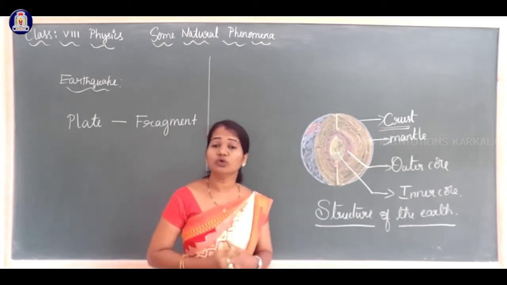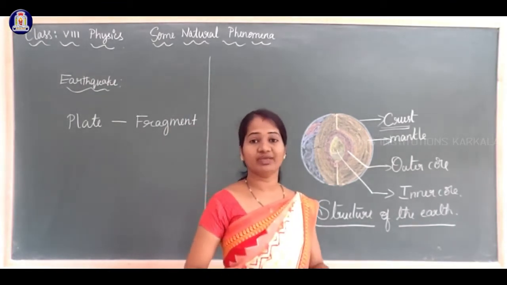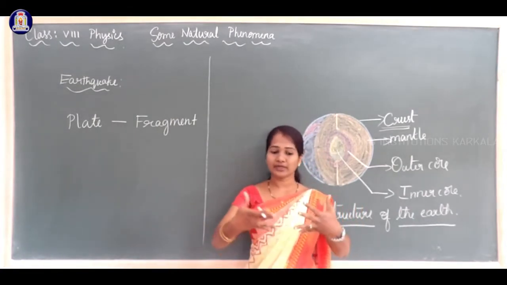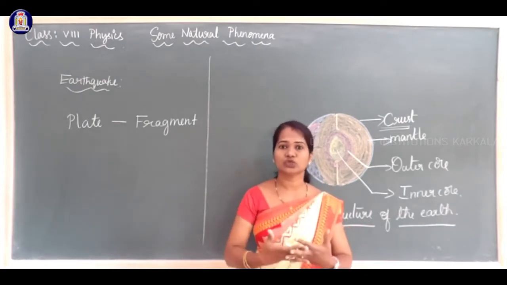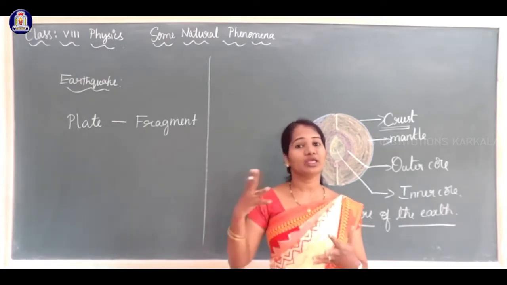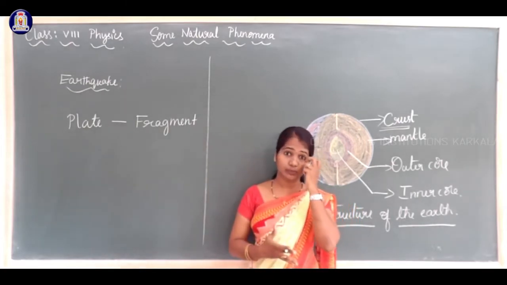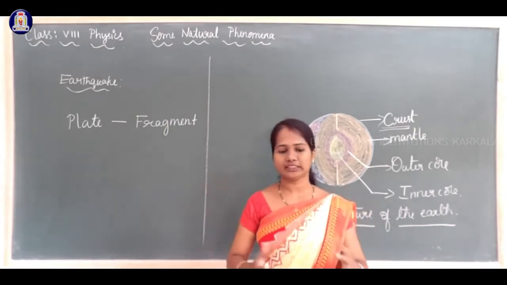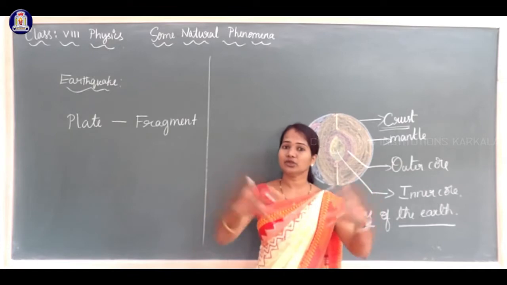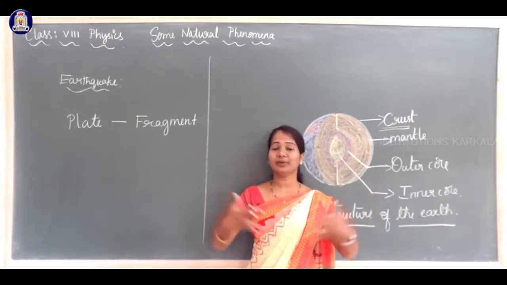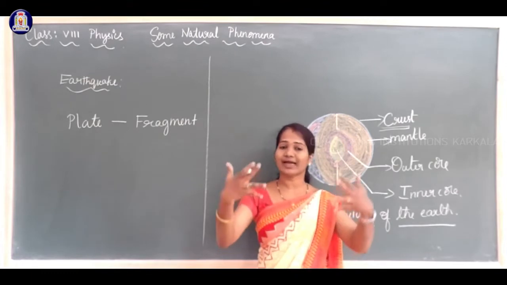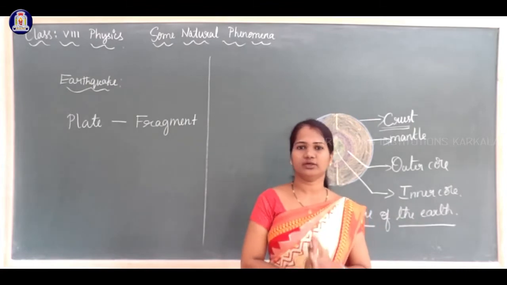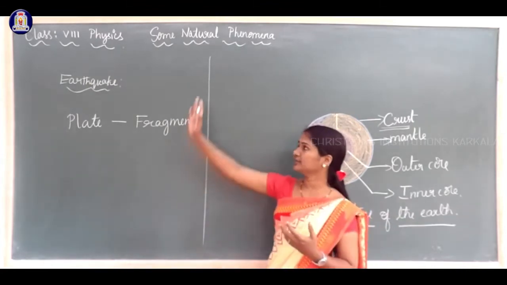When two plates come into contact with each other, when they collide with each other, due to the brushing of the plates, one plate goes under another, which leads to disturbance in the Earth's crust. We call it earthquake. Disturbance produced in the Earth's crust is called earthquake. Usually when they brush with each other, one plate goes under another, which leads to the disturbance in the outermost layer of the Earth, the crust, which we call earthquake.